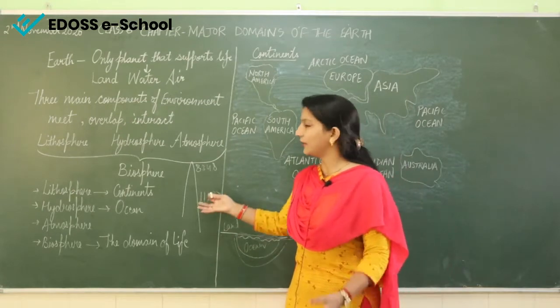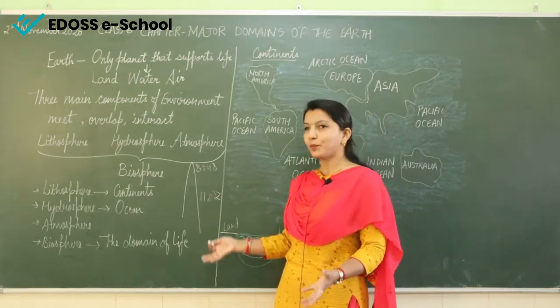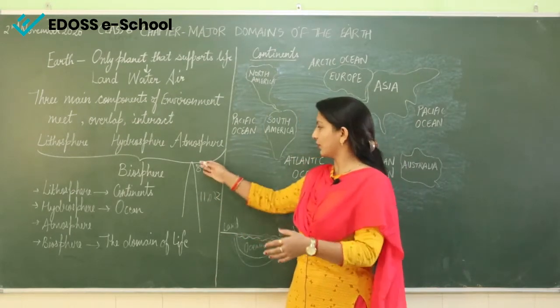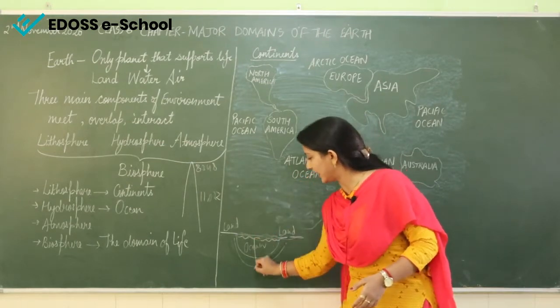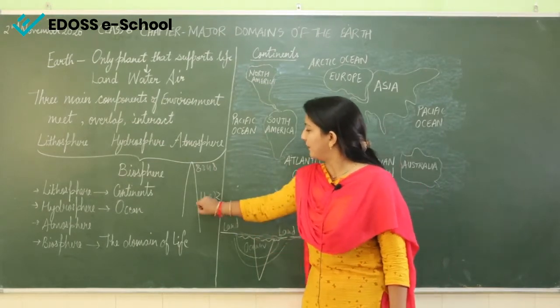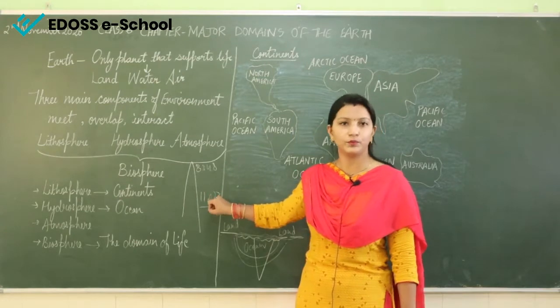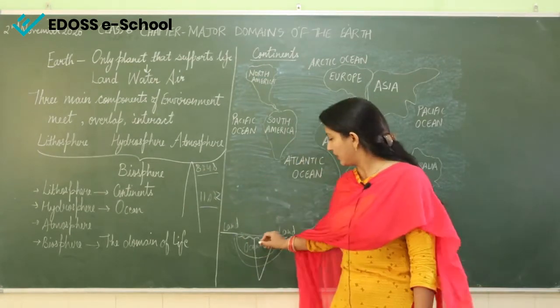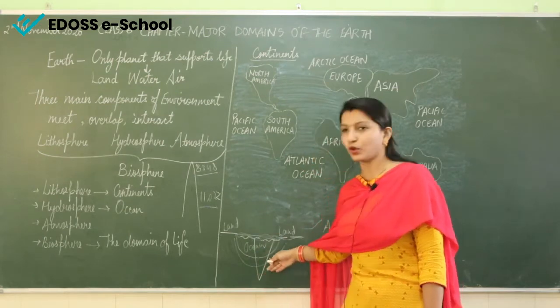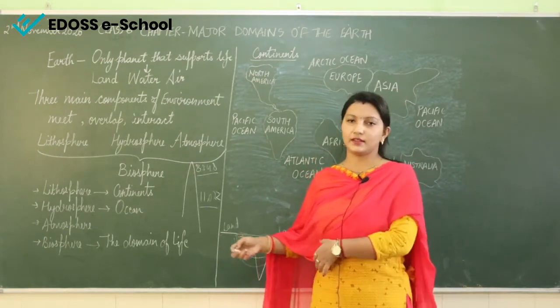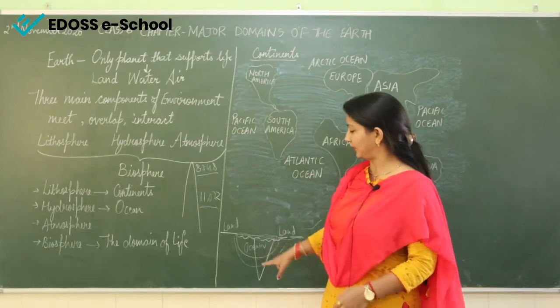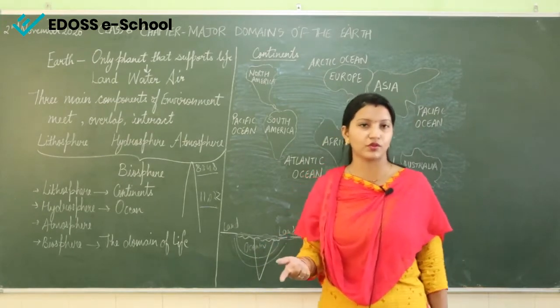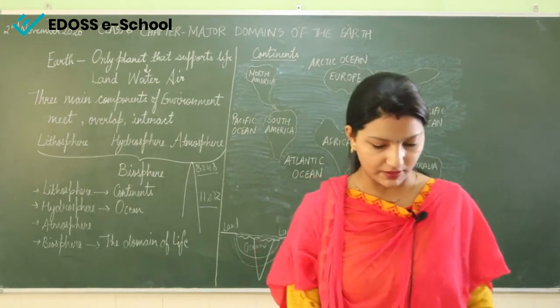Means if we are able to pick up Mount Everest, it will completely sink inside the water because Mariana Trench is deeper than this. Alright, so this is Mariana Trench at the depth of the Pacific Ocean. We will read about oceans, then we will talk again about this Mariana Trench.